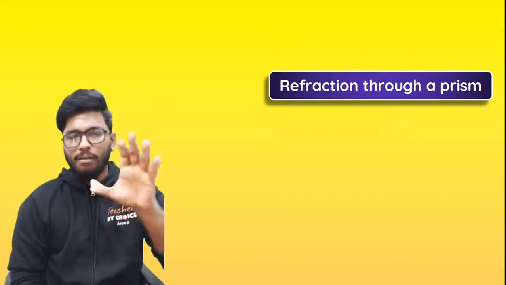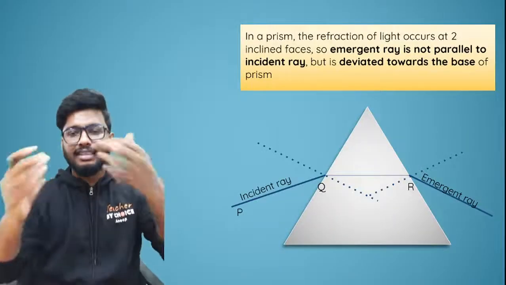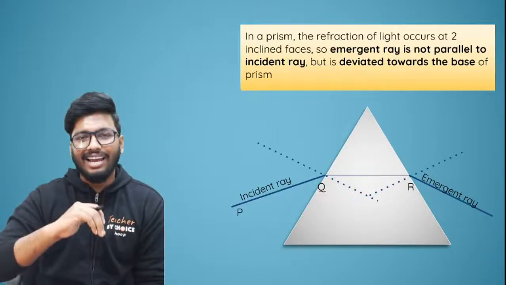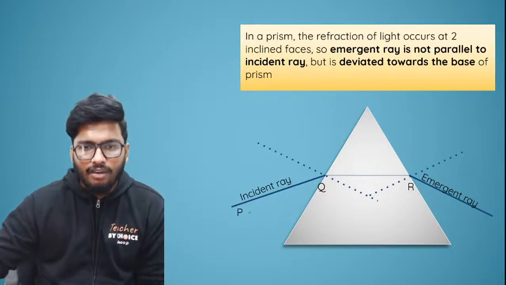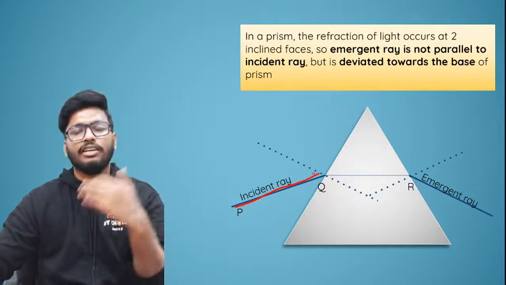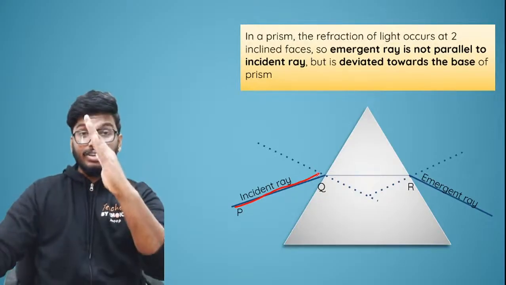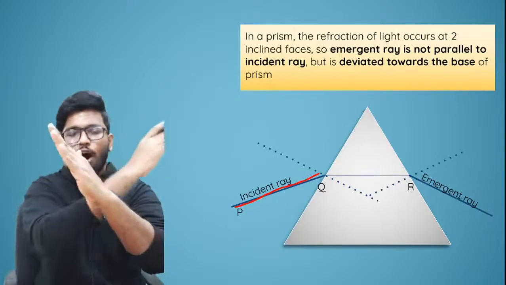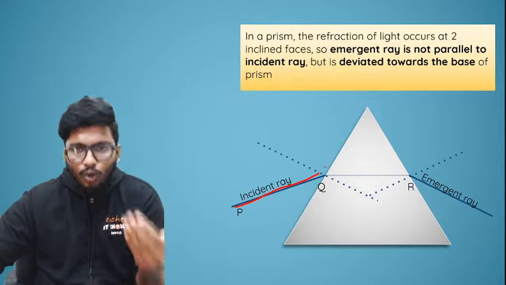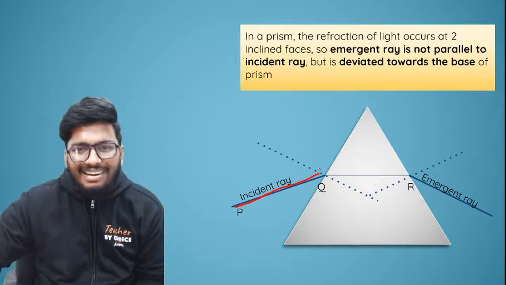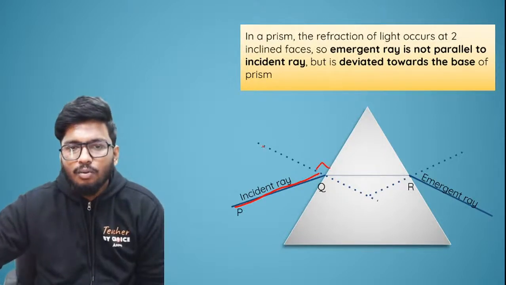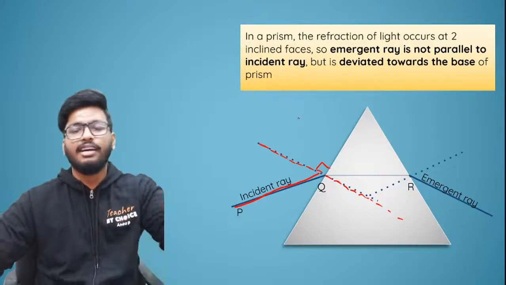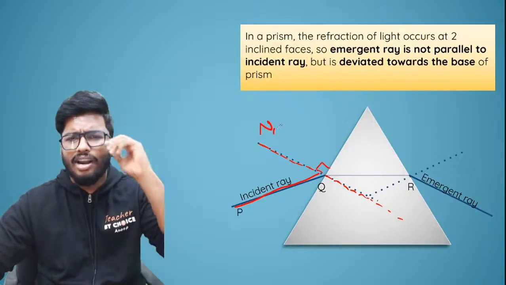Now, to talk about refraction through a prism, this is what it would look like. If you have a ray of light, let's say white light, passing through a prism, this ray of light is called an incident ray because it is coming and incident on the surface. Because the surface is inclined, this would be the normal. Normal is 90 degrees to the surface, not 90 degrees to anything else, but to the surface. So this here would be the normal of the first refracting surface. If you draw a straight line, this is what it will look like. I can call it N1 or something like that.